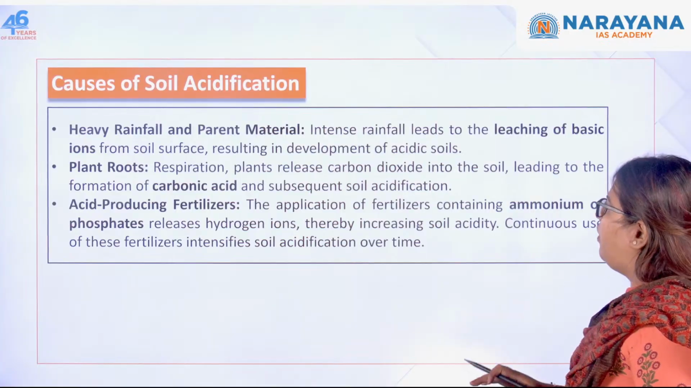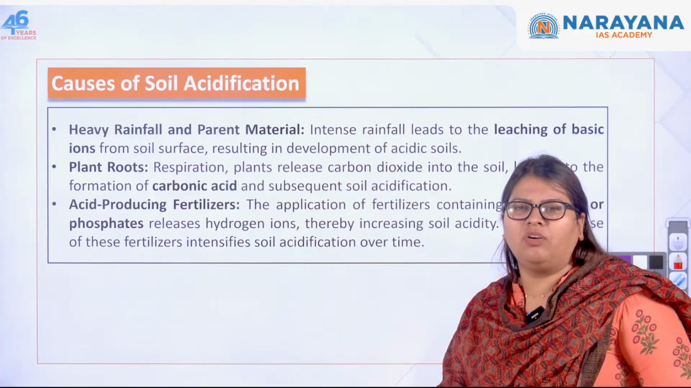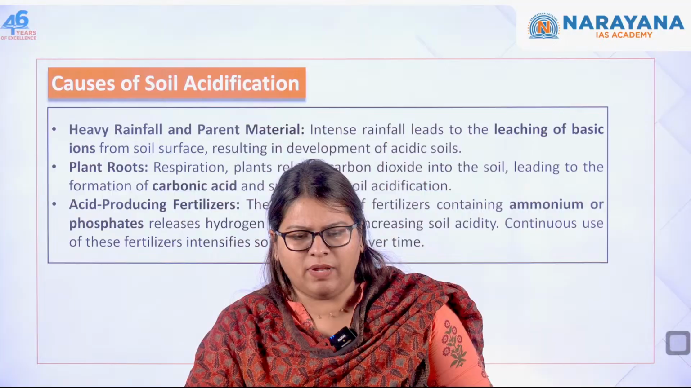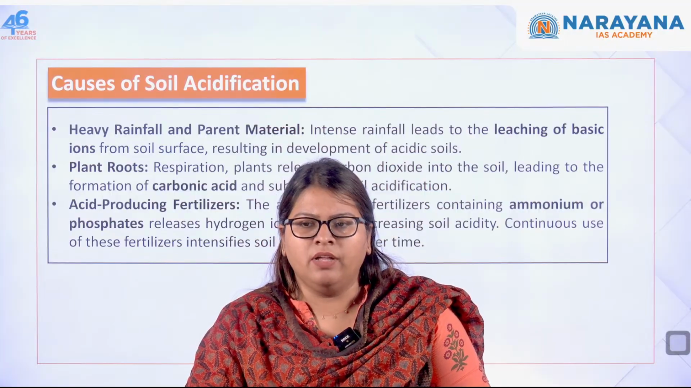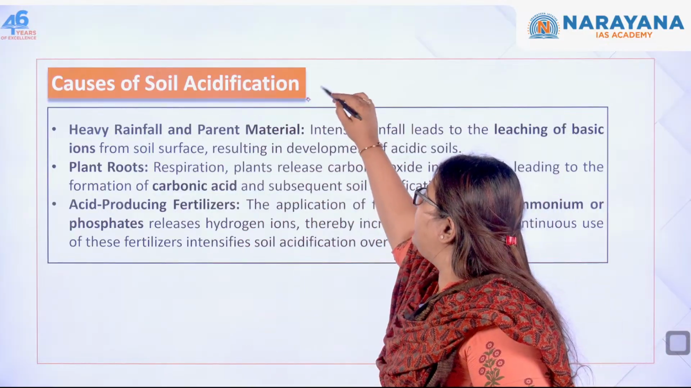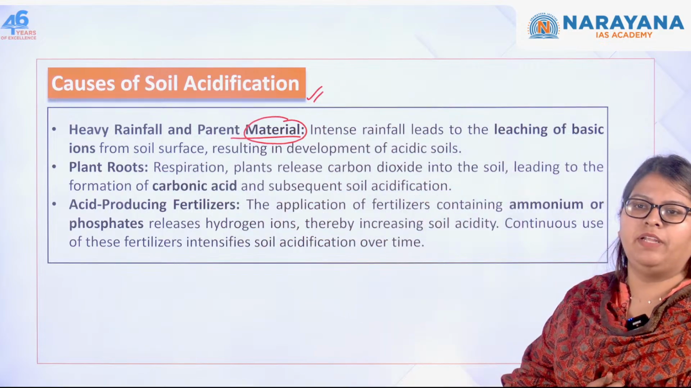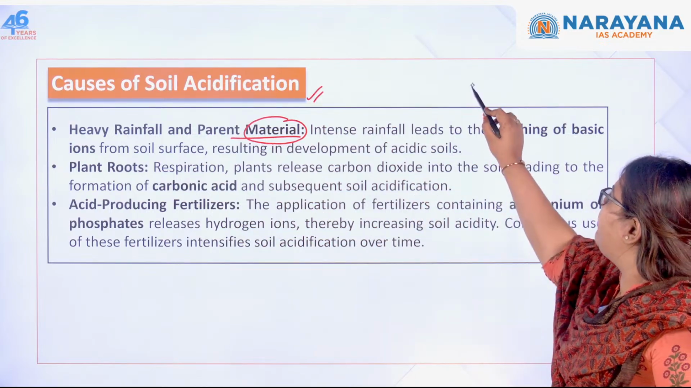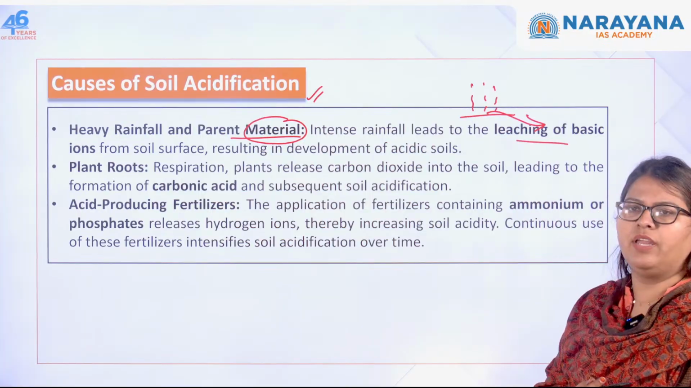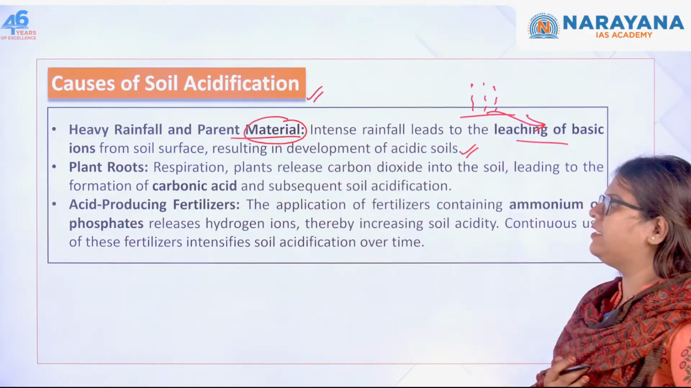Now let's move forward and see what all the causes are. We should go through all these things very quickly because these are common sense as well, right? We know this already, so that is why we have to go through it quickly. Causes of soil acidification: first is heavy rainfall and parent material. When there is heavy rainfall, there is going to be leaching from the surface of the soil. So this results in the development of acidic soils.